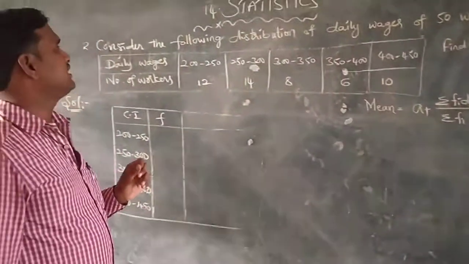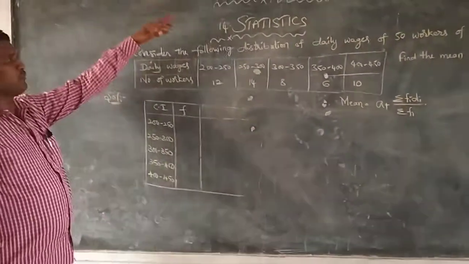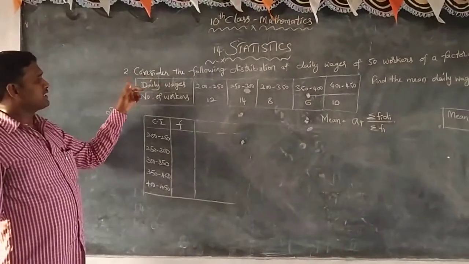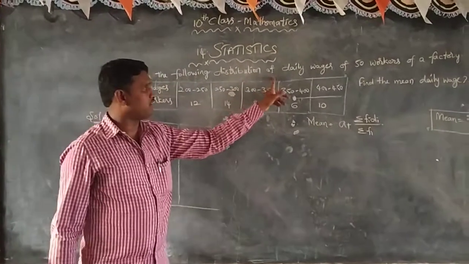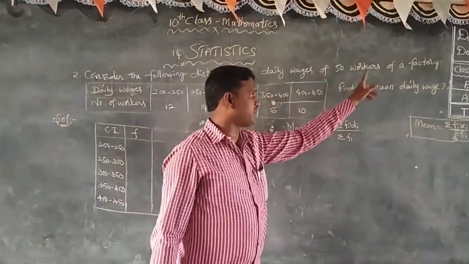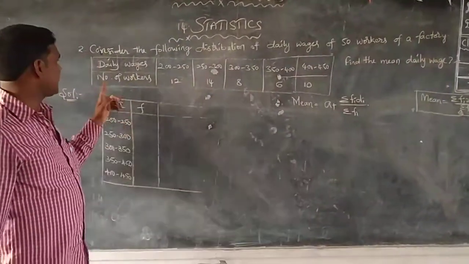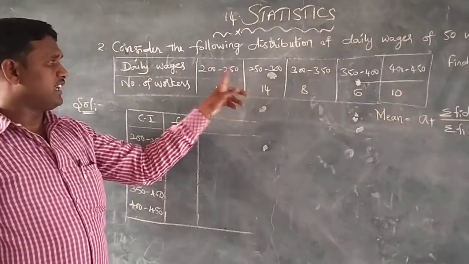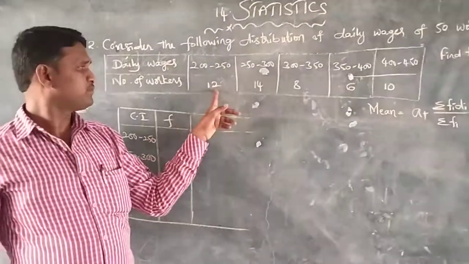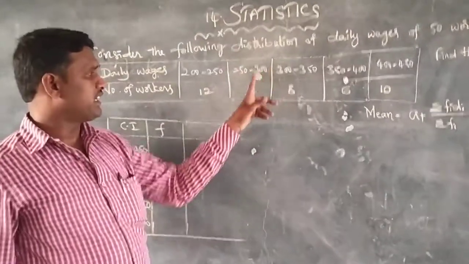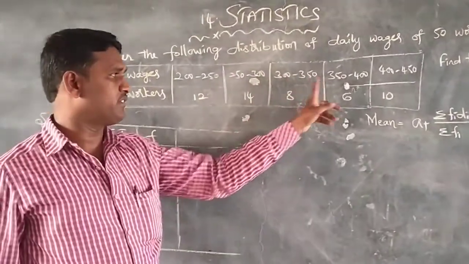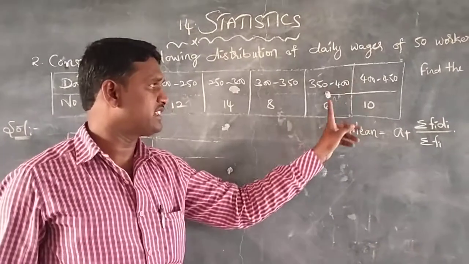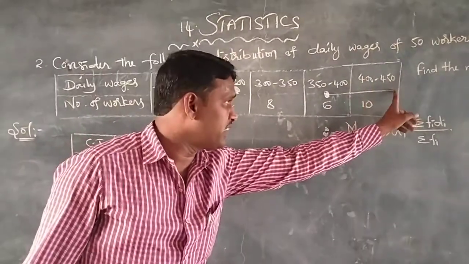Let us discuss exercise number 1, second problem. Consider the following distribution of daily wages of 50 workers of a factory. Daily wages 200 to 250, 12 persons; 250 to 300, 14 workers; 300 to 350, 8; 350 to 400, 6; 400 to 450, 10 members.